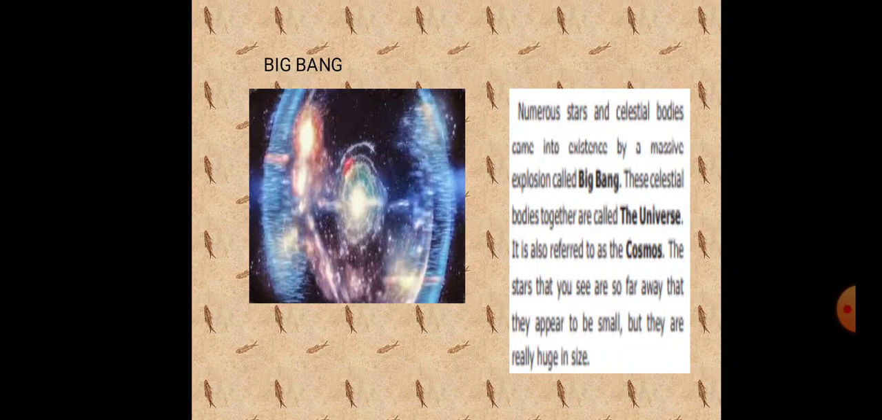Numerous stars. So what is Big Bang? Numerous stars and celestial bodies came into existence by a massive explosion called Big Bang. These celestial bodies together are called the universe. It is also referred to as the cosmos. The stars that you see are so far away that they appear to be small, but they are really huge in size. If we look at the sky, we can see the stars very small, isn't it? But they are huge in size.